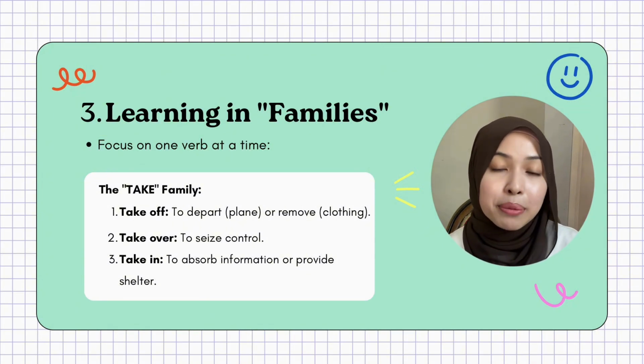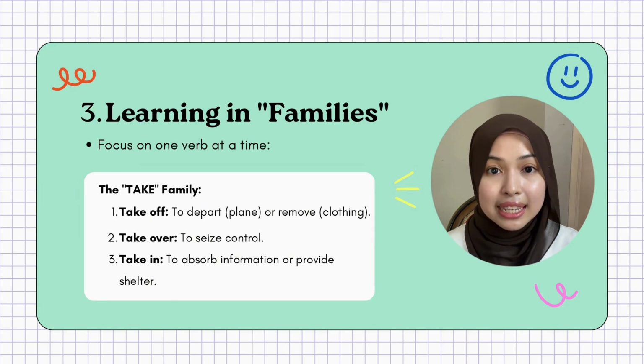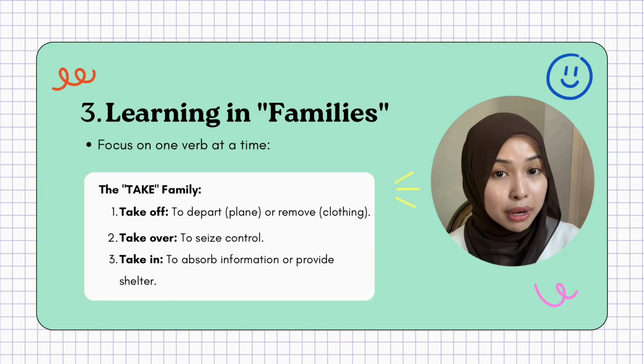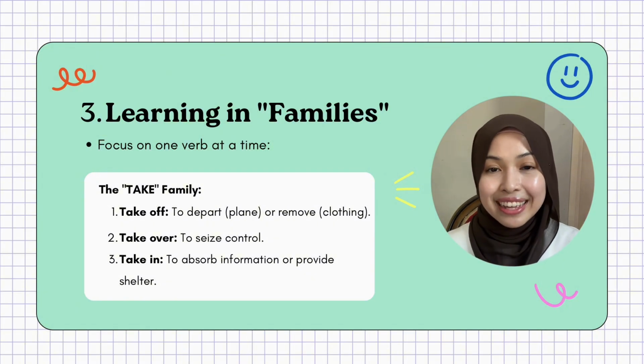Okay, just a pro tip: don't try to memorize every single verb in the dictionary. Instead, we can learn them in families. For example, we can take one verb, like take, and learn its partners. We have take off, take over, and also take in. It's much easier that way.